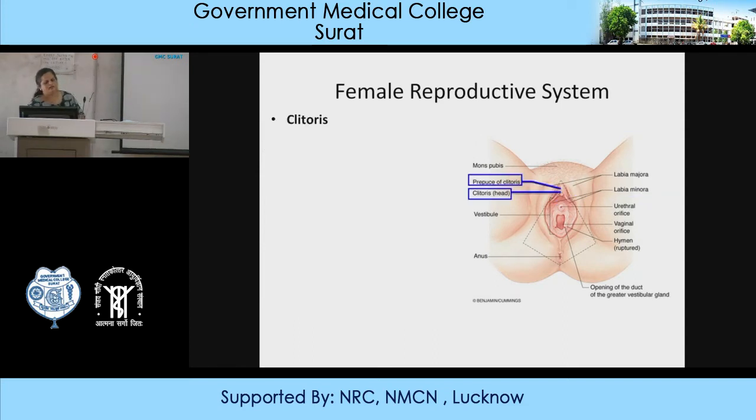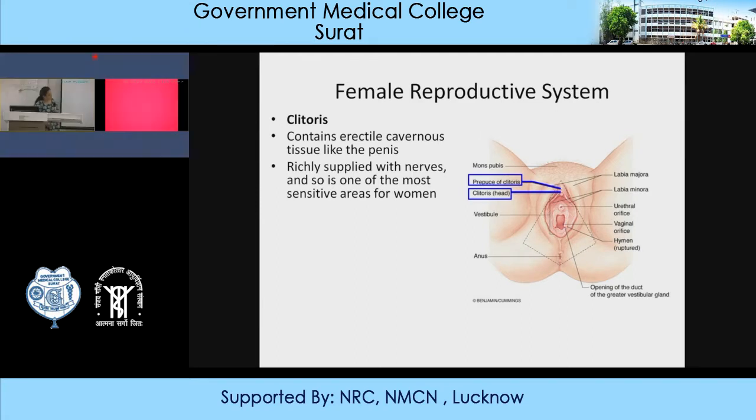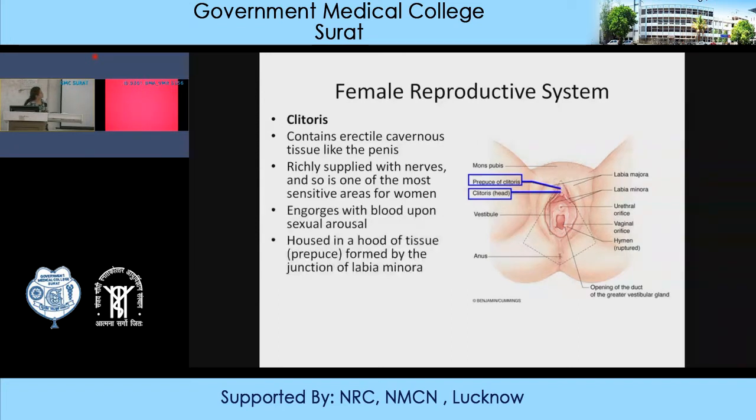Next is the clitoris. It contains some erectile cavernous tissue like the penis and is richly supplied with nerves. So it is one of the most sensitive areas for the female, and it is important during orgasm, sexual intercourse, and foreplay. The clitoris is a highly sensitive structure. It is engorged with blood upon sexual intercourse. It's housed in a hood of tissue that is the prepuce. As with the penis, it is formed by the junction of the labia minora.